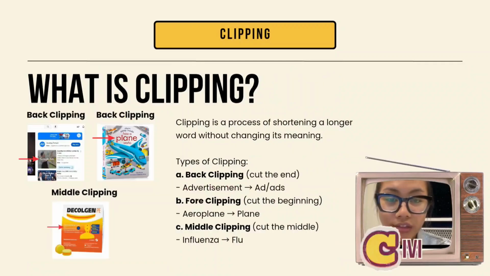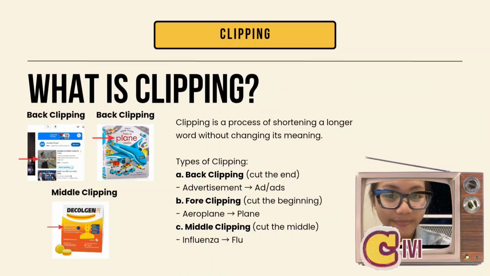So, clipping is the process of shortening longer words without changing their meaning. People use clipping to make work easier and faster. There are several types of clipping: back clipping, middle clipping, and forward clipping. Back clipping, like advertisement becoming ads, middle clipping, like influenza becoming flu, and then forward clipping, like aeroplane becoming plane.